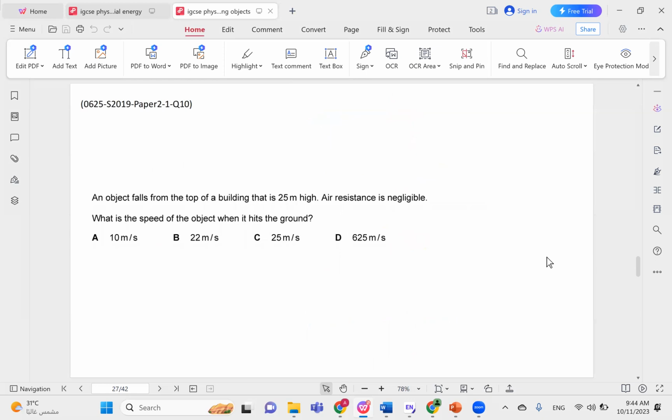An object falls from the top of a building that is 25 meters high. Air resistance is negligible. What is the speed of the object when it hits the ground? This is the same question in a sense. Since air resistance is negligible, let's start by writing EI equals EF. We do not need to add work done here. The initial is mgh. The final is half mv squared because it's the kinetic energy.